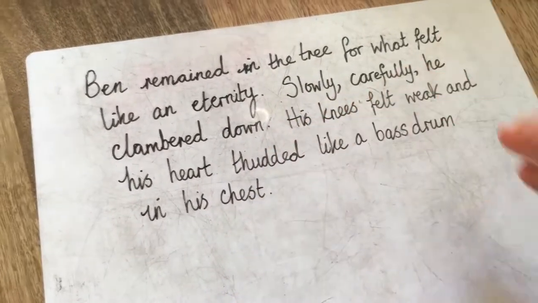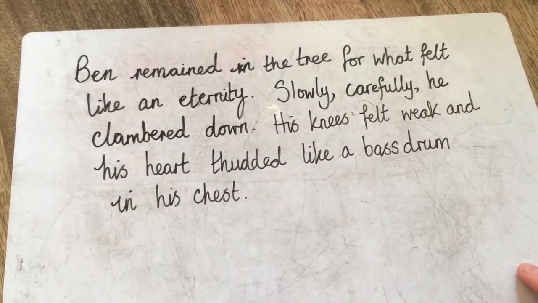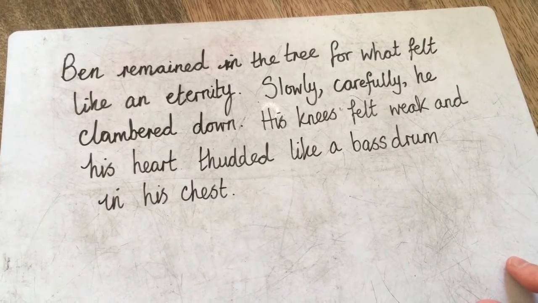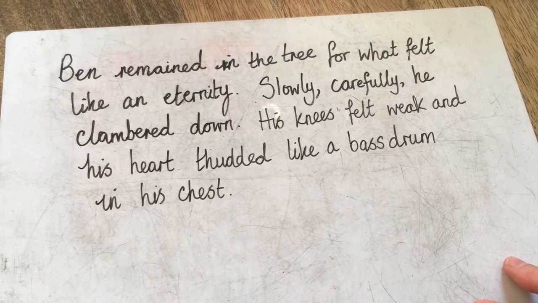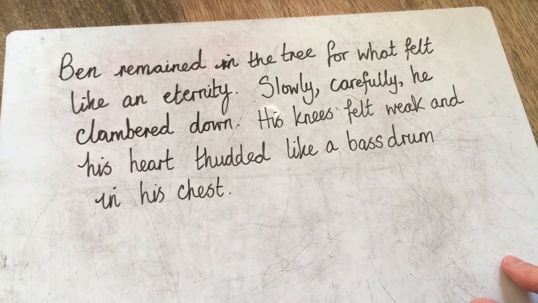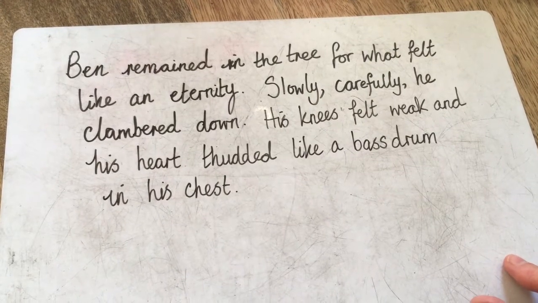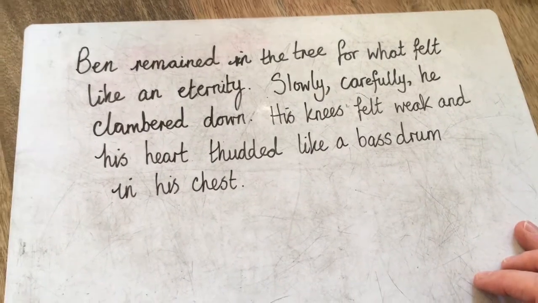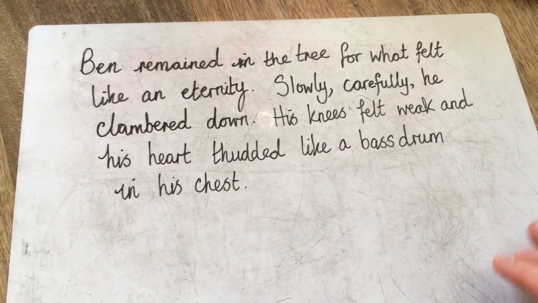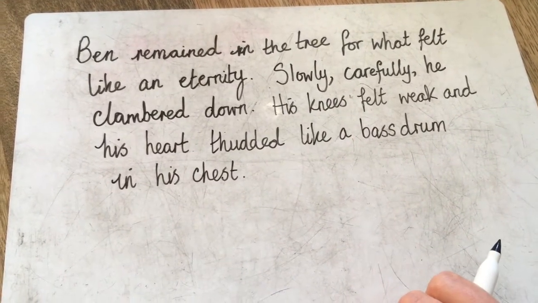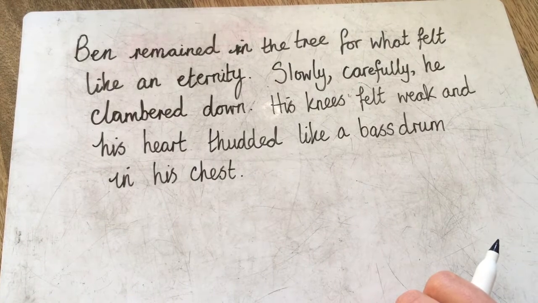Okay, so let me read that back. Ben remained in the tree for what felt like an eternity. Slowly, carefully, he clambered down. His knees felt weak and his heart thudded like a bass drum in his chest. Okay, that's the first box of my story ending sorted. After this, I would move on to the second box, the third box, and I would do all 6, and I would think about each sentence in the way that I've just done with you here.